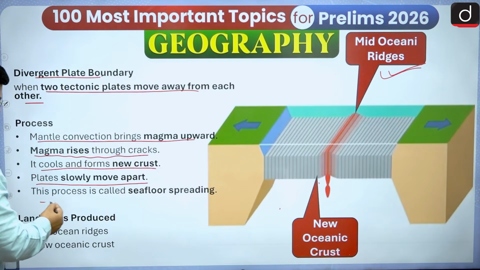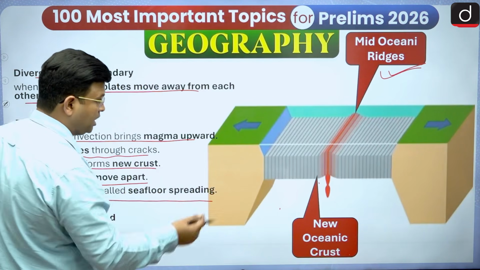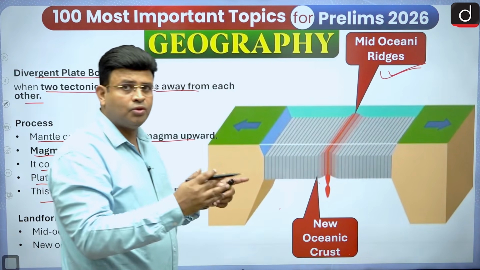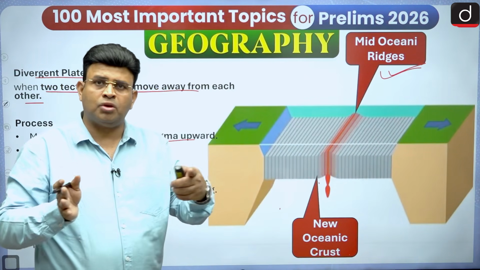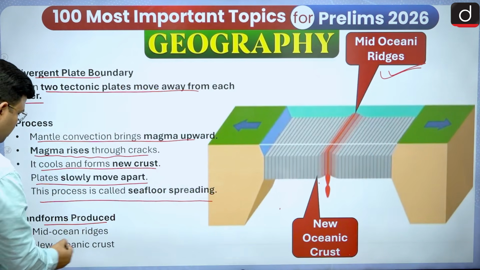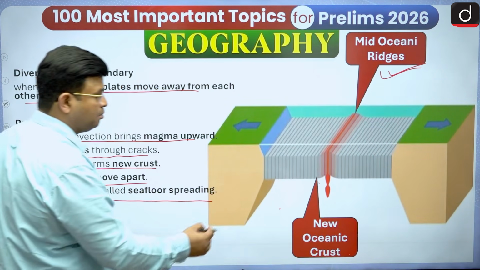And this process is also called sea floor spreading, because it helps the plates to move away. Formation of sea floor keeps on happening, and the plates keep on moving away, spreading. So the landform produced here is a mid-oceanic ridge. Yes, in the middle part.